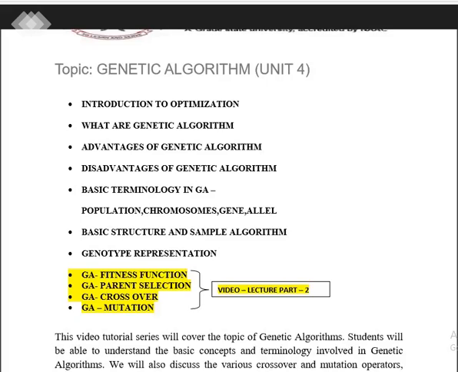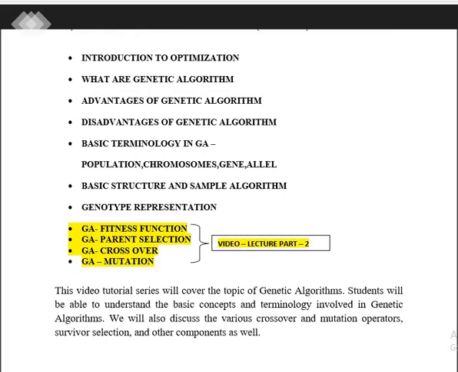This video lecture will be focused in two parts. In the first part, we will be discussing the basics of genetic algorithm, and the next lecture will be a continuation of this video lecture series, where we will emphasize more on the fitness function, parent selection, crossover and mutation.